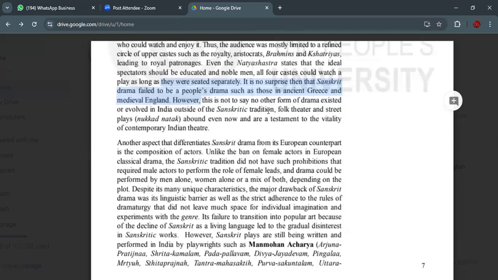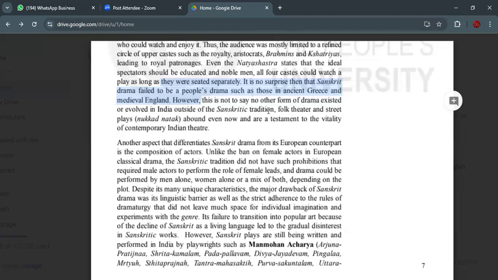Folk theater: people would gather together in a village and dramas would be performed there. That may not be a Sanskrit drama, it could be a different drama of that particular village, maybe from Odisha, from Andhra. In Andhra, at a particular region, Telugu speaking people would come together and a drama would be performed in the Telugu language.